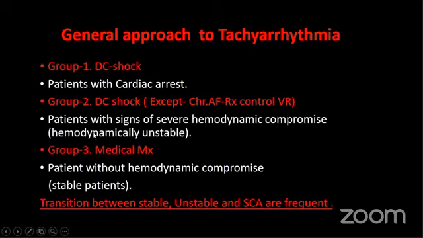Again, this group of patients needs DC shock when they are hemodynamically unstable. But when the patient has chronic atrial fibrillation with unstable hemodynamics, whether we will give the DC shock or not is a very important issue. If the patient is on warfarin or anticoagulation and echo proves that there is no LA thrombus, then DC shock may be given. Otherwise, DC shock may produce catastrophes like thromboembolism leading to stroke or thromboembolic manifestation to other parts of the body. Group 3 is the hemodynamically stable patient.